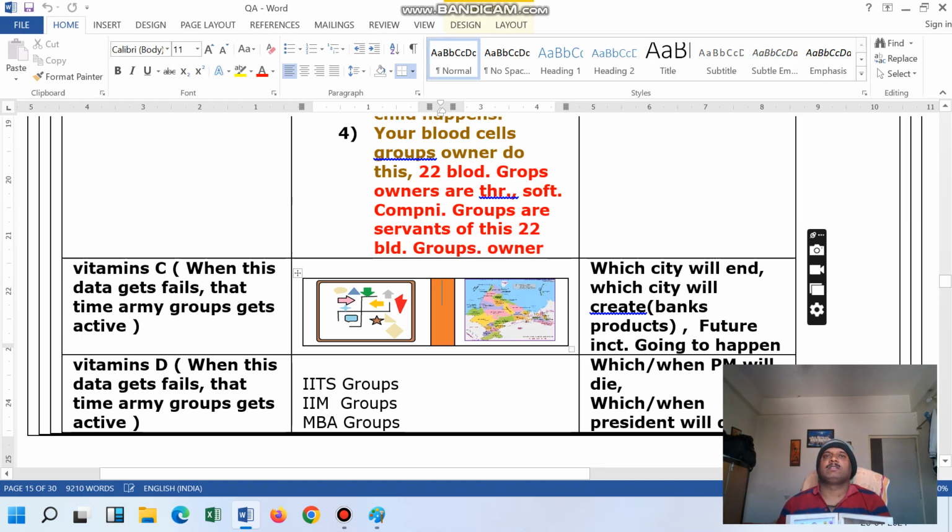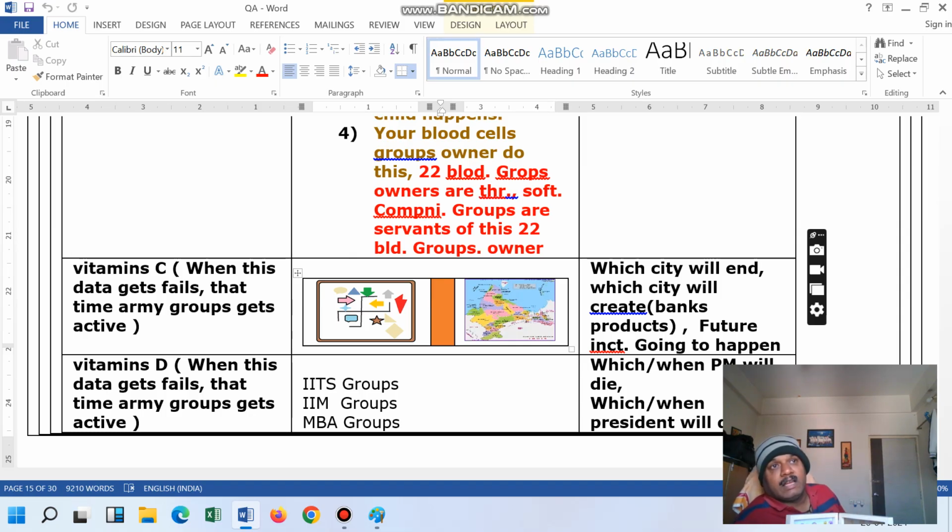Basically, we are discussing another topic, that is vitamins creation. In this, we are going to talk about two topics. First is the birth process, and second is the blood groups data.